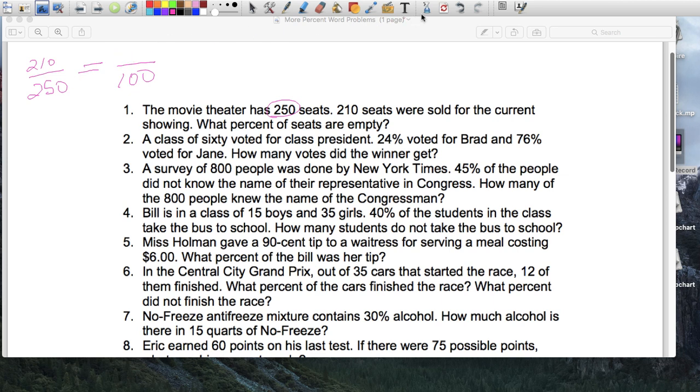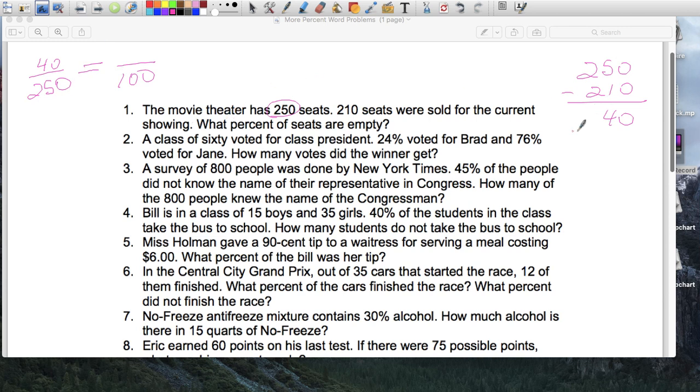Let's find that. So if there are 250 seats, and we want to know the number of seats that were empty. Well, there were 250 seats available, 210 were sold, so how many seats were empty? 40 seats. That's what I want to find. So with this question, you could have done this, or you could have found 210 and then subtracted at the end. Either way, you either subtract now or later. So let's subtract now. And I want to know what percent of seats were empty. Well, there were 40 seats, out of 250.